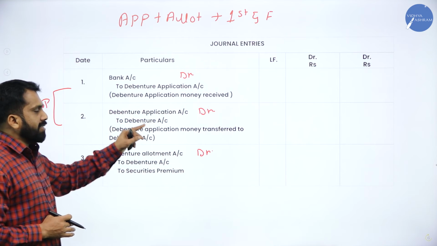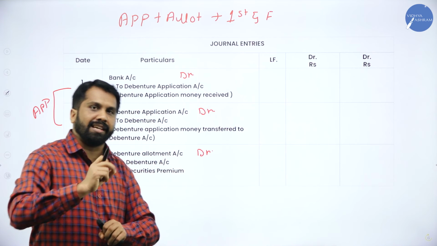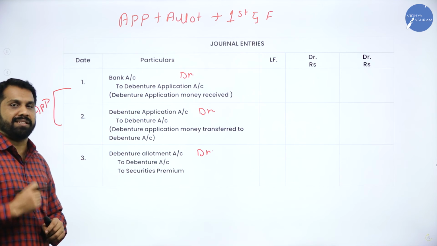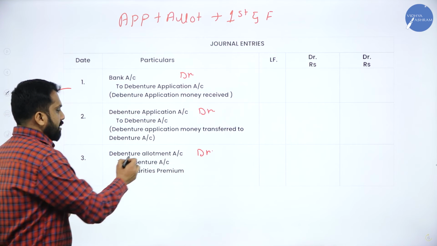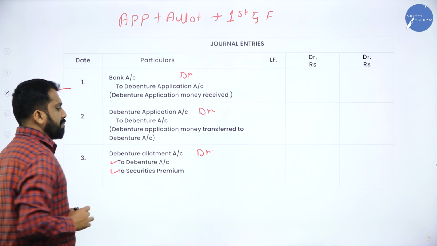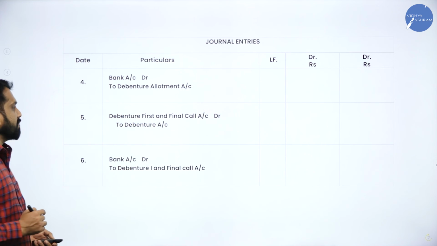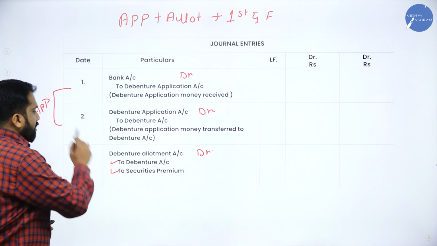You can go back and check your journal entries, the same journal entries we have used, but wherever share capital is there, we are not doing share capital, we are doing what? Debentures. Yes. Instead of share capital, we have used the word debentures. Now, after application, the allotment entries: debenture allotment debit to debenture account, to premium account, if the debenture is issued at premium. So allotment 1 and 2.